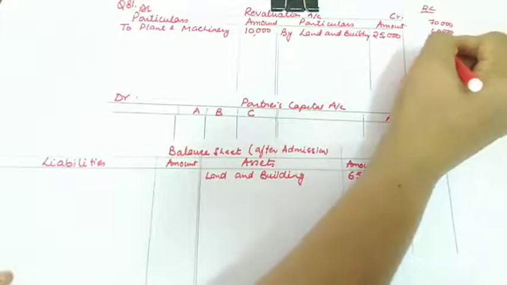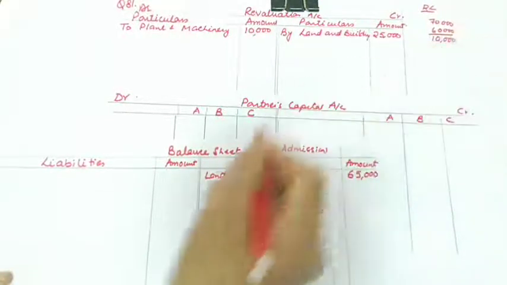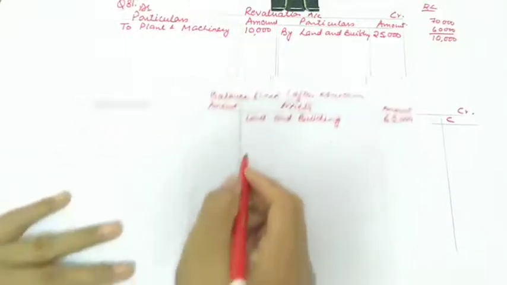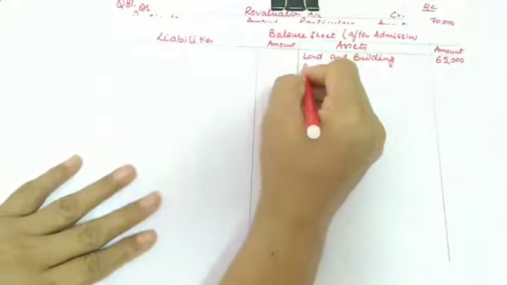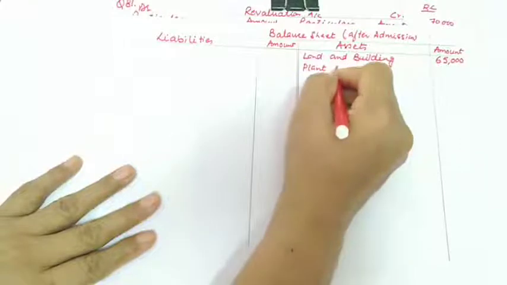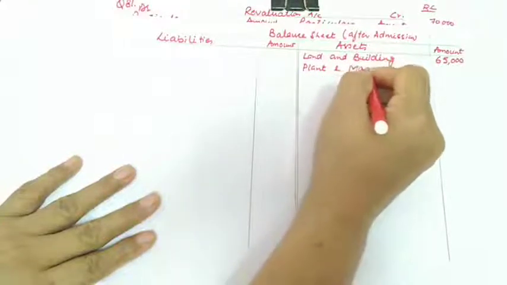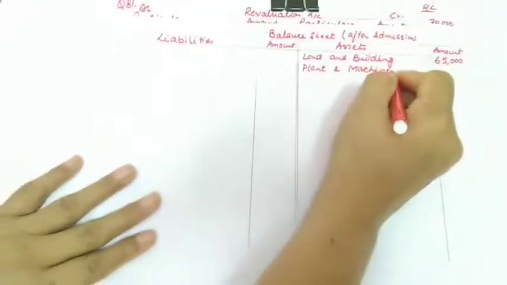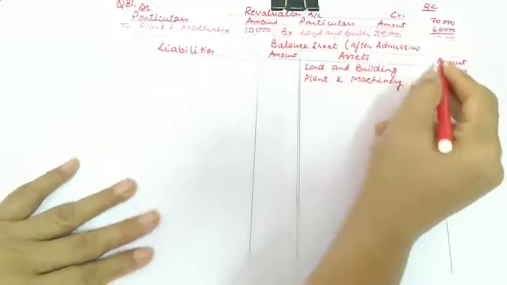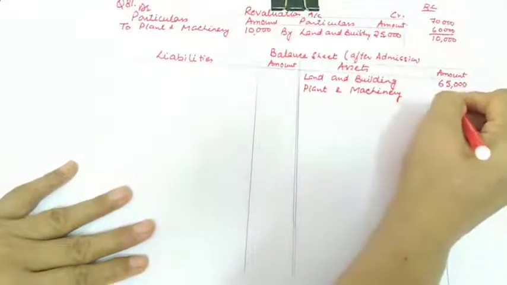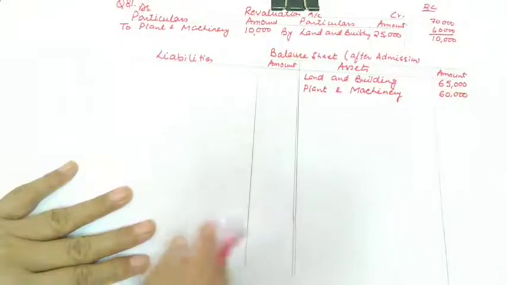So this 10,000 will be the decrease in the value of plant and machinery. So I am recording it here, decrease in the value of plant and machinery. Earlier 70, now 60, so we'll be writing 60 directly.